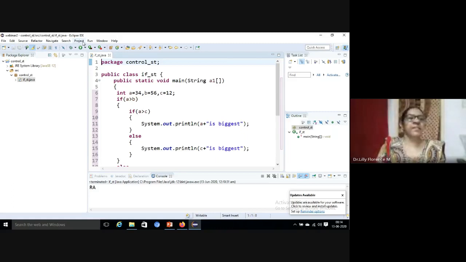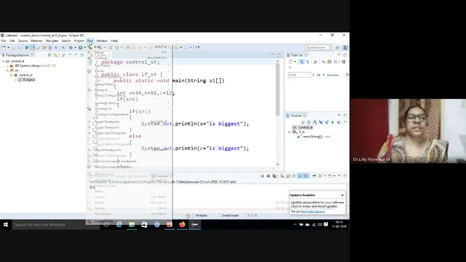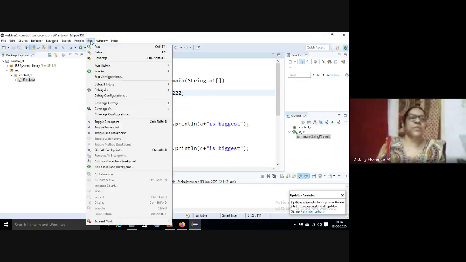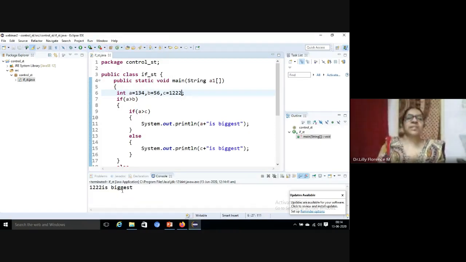So just to save the file, let me see what is the output. So 56 is biggest here. In this case, I'm changing this. A is now 134. Let me see what's the output. 134 is biggest. So here we can change the value of C. Just execute our program. Let me see, this is biggest. So this is a very good example for nested if statement. So inside one if statement, we have defined the entire if statement.